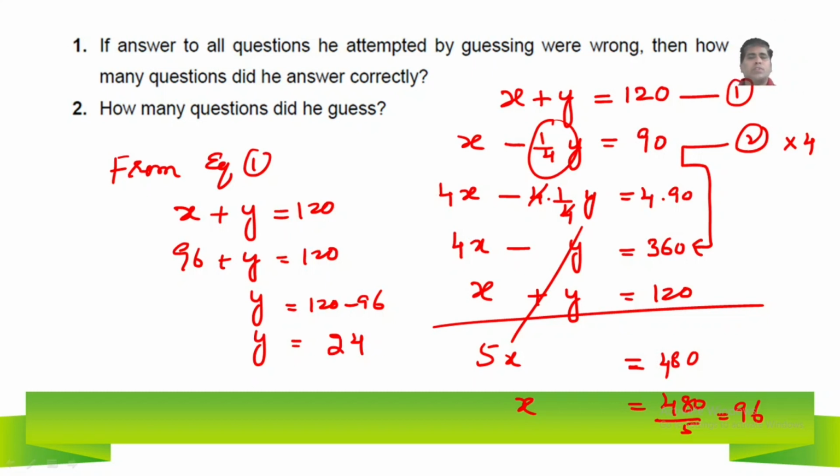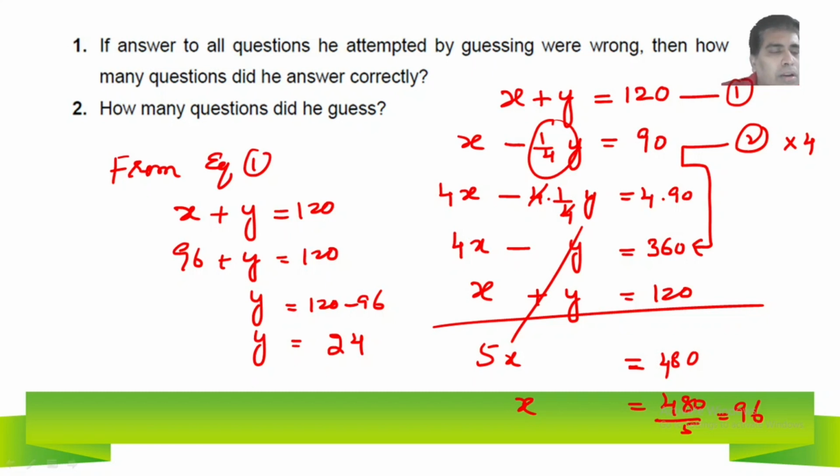So in the first scenario, to score 90 marks, he answered 96 questions correctly and 24 questions are wrong. The 96 questions he knew very well he answered correctly. The guessing questions are 24 here. We can call them guessing questions.